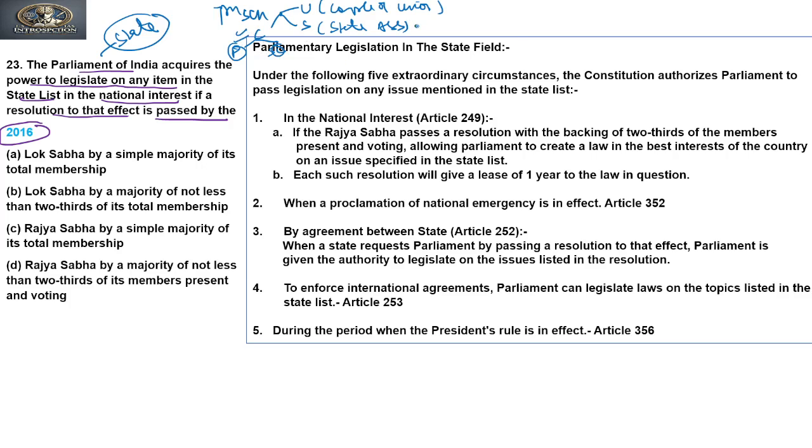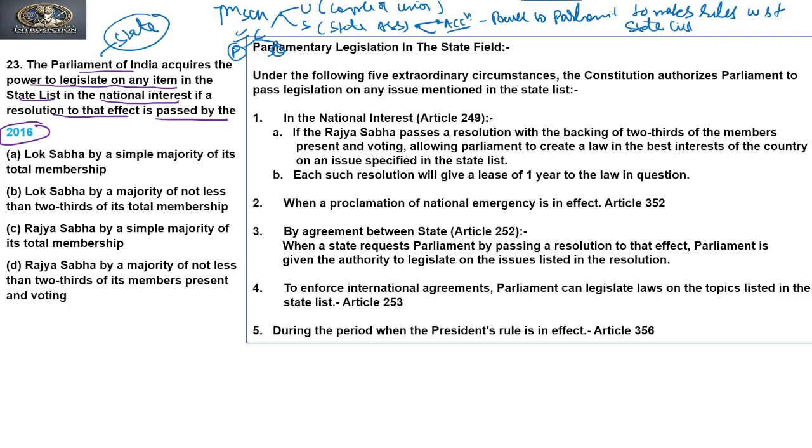But there are certain circumstances in which the Constitution provides power to Parliament to make rules with respect to the State List, right?